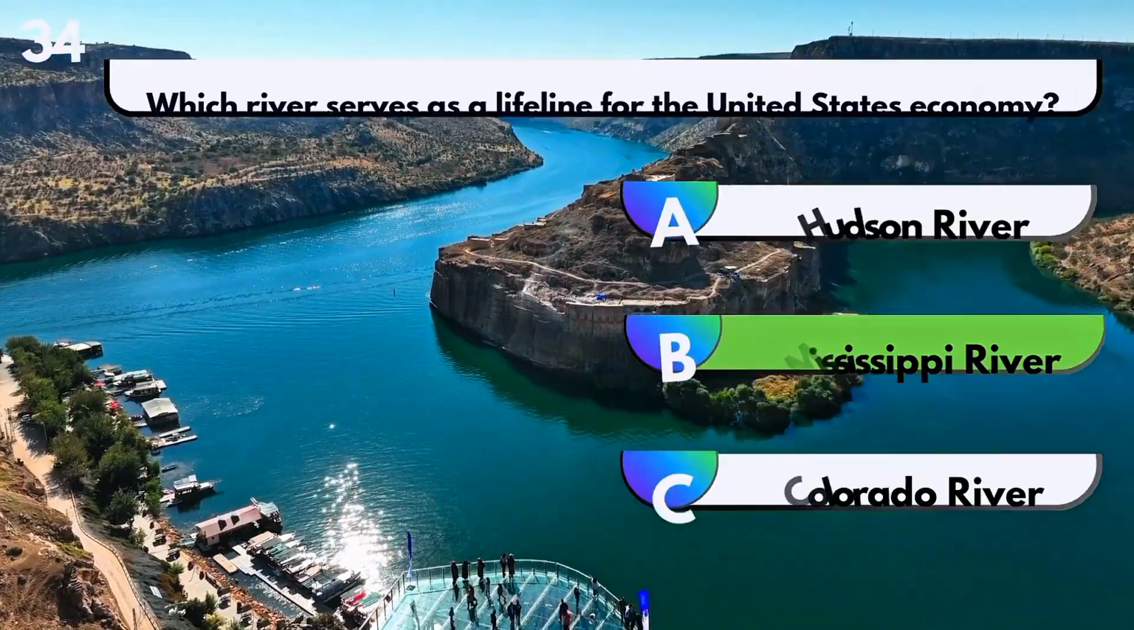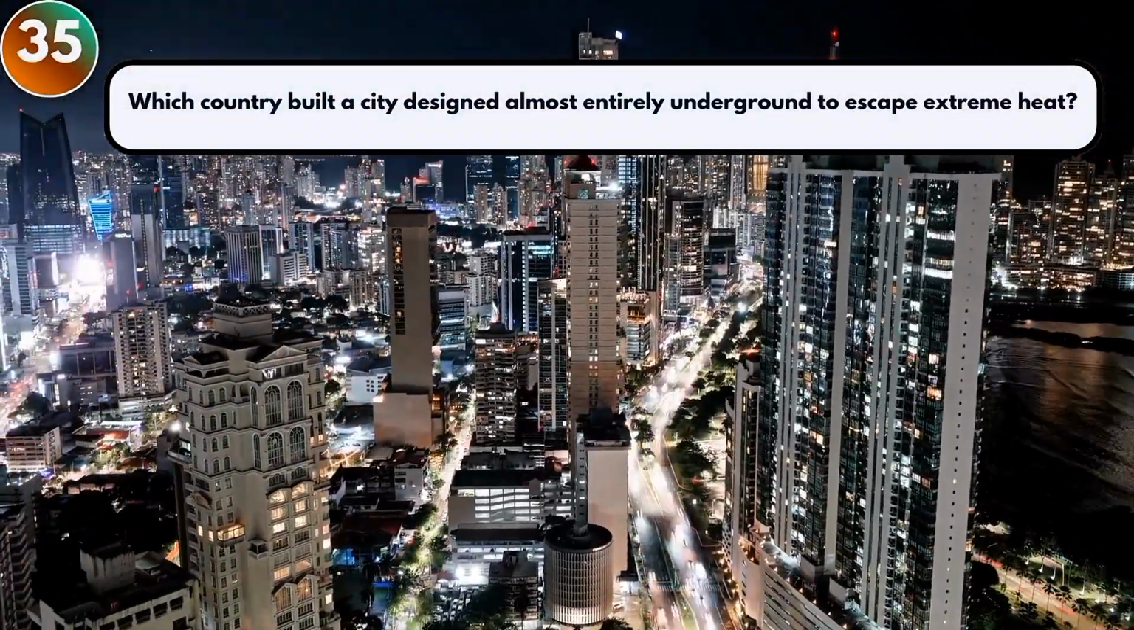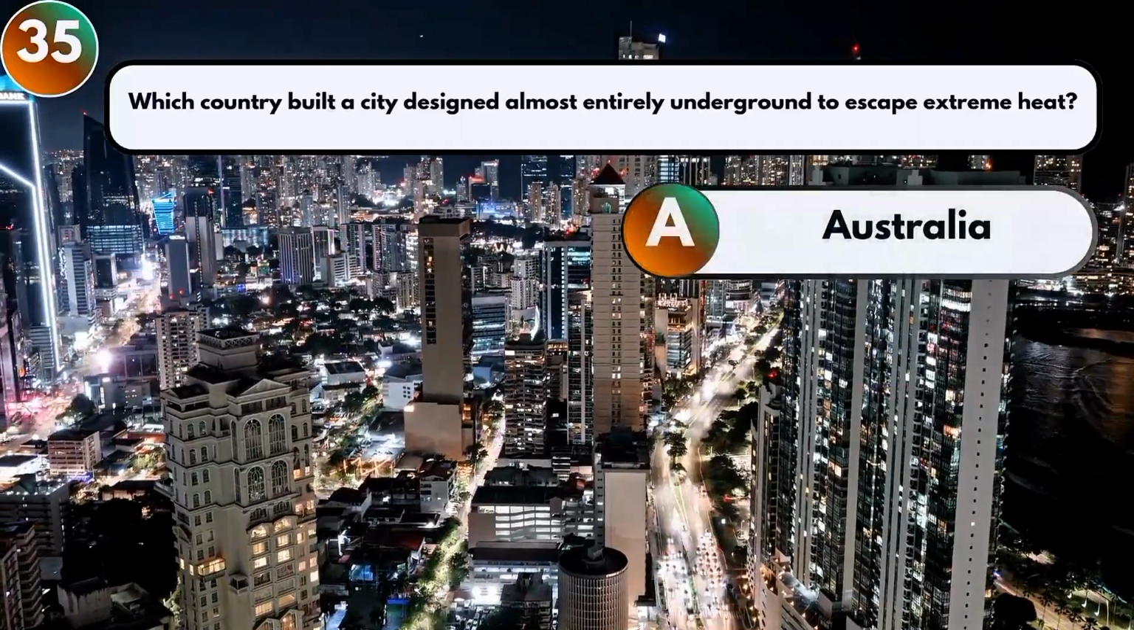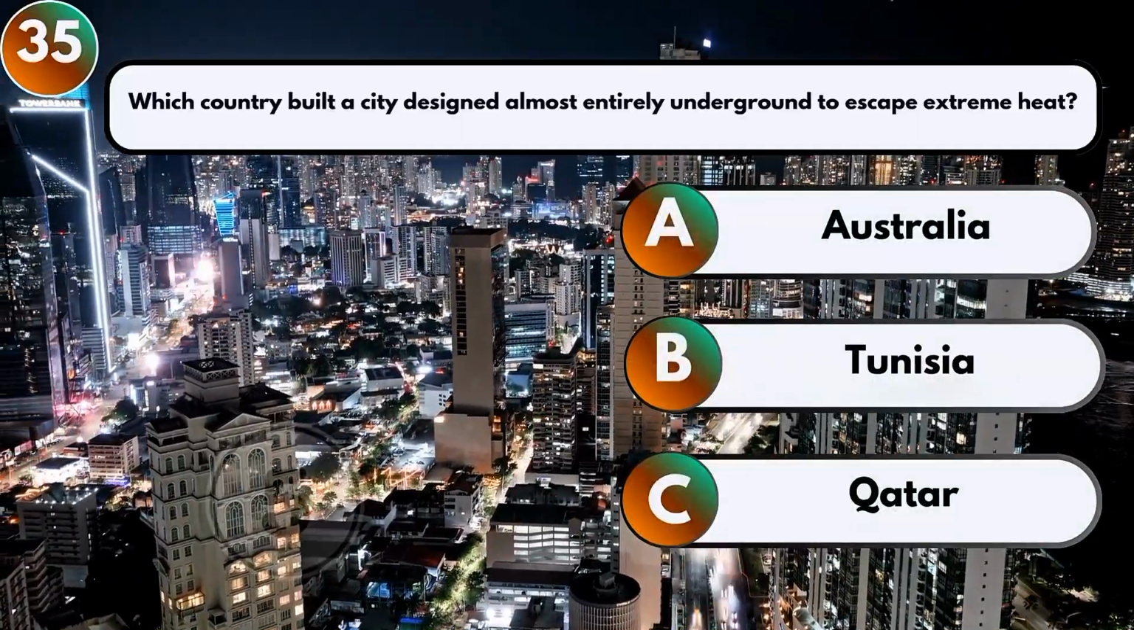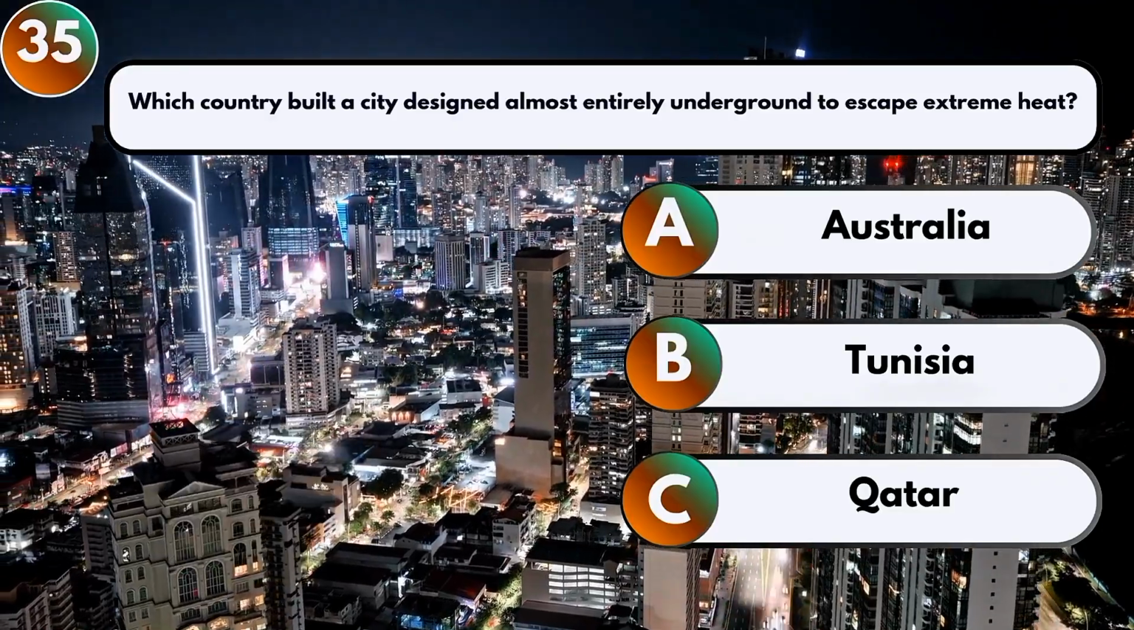Mississippi River. Which country built a city designed almost entirely underground to escape extreme heat? Australia.